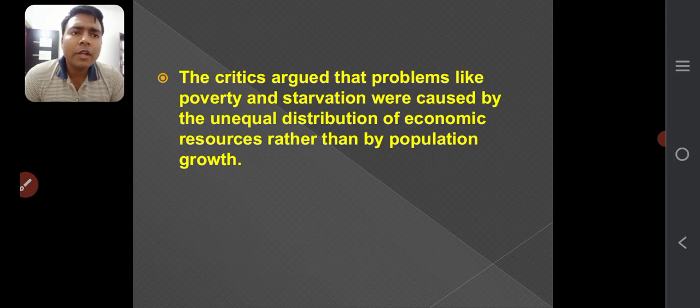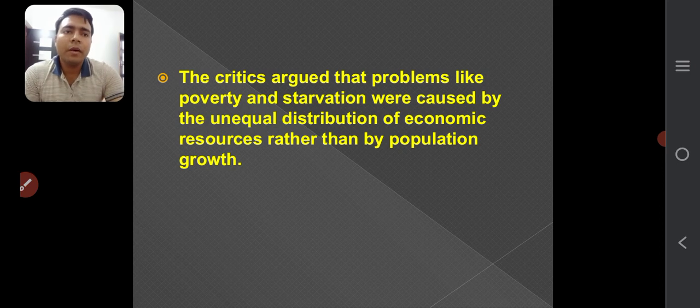The critics argued that problems like poverty and starvation were caused by the unequal distribution of economic resources rather than by population growth. So what they are saying is that population growth is not a problem. The problem is unequal distribution of resources. These arguments are given by Marxist people who are inspired by that specific theory. So this is the argument which they are giving.